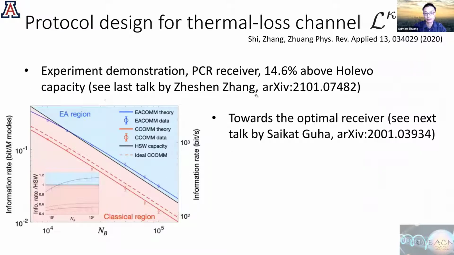And as Justin mentioned, there's this experimental demonstration, and for the optimal receiver, you can refer to Saikat Guha's next talk.